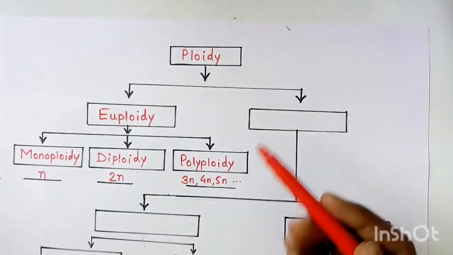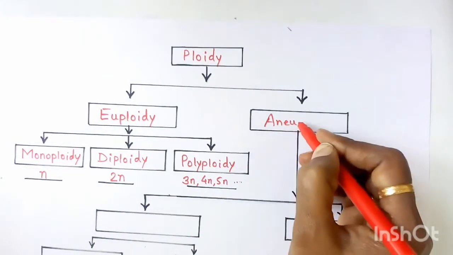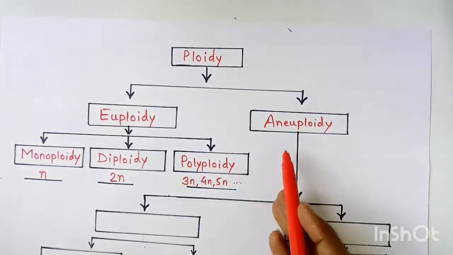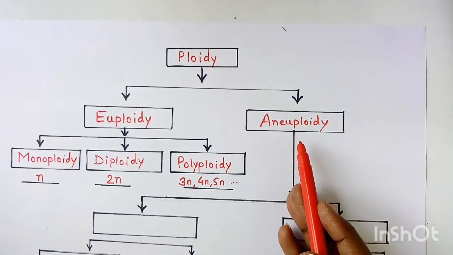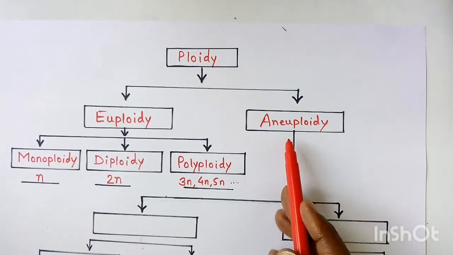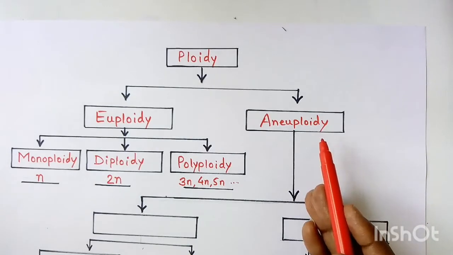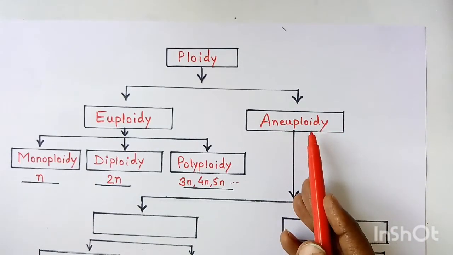Then comes the next term, which is called aneuploidy. This is not an exact multiple of the haploid set, or in other words, addition or deletion of one or more chromosomes to the total number of chromosomes is called aneuploidy.